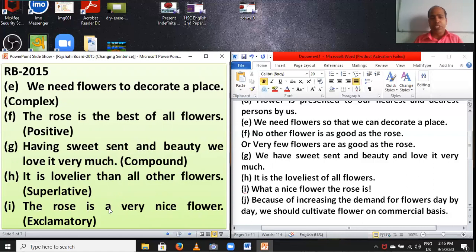And if there is an article before very or great, you have to set what plus a or an. So you have to set, because the rose is a very nice flower. The rose is a very nice flower.